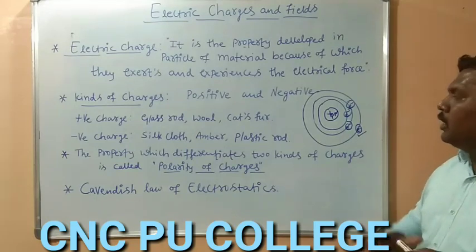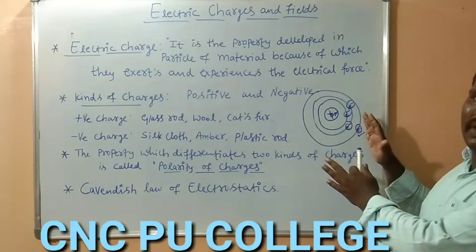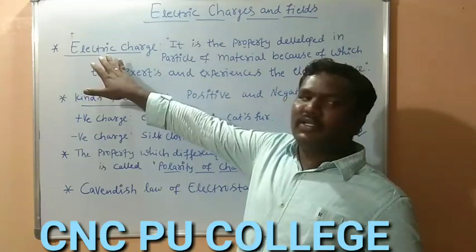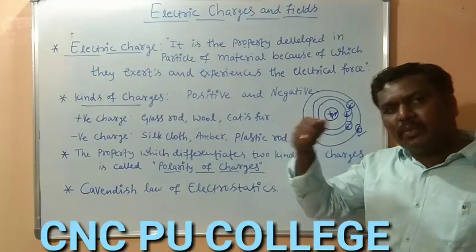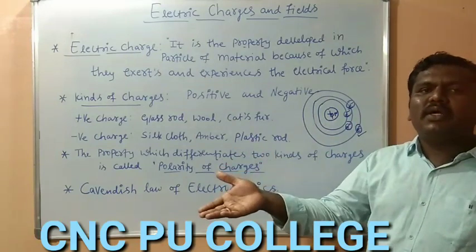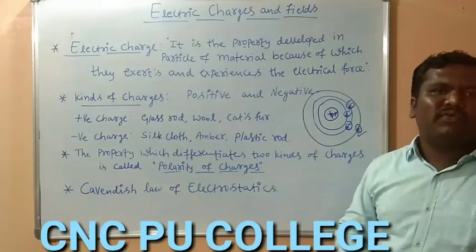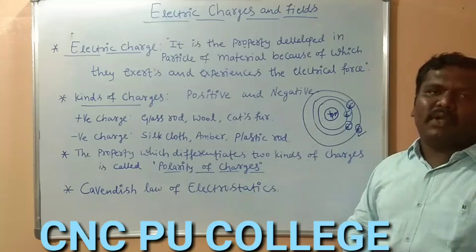So from this basic fundamental knowledge, from the structure of the atom, we are going to study our fundamental definition, that is electric charge. Before combing our hair, there was no attraction between that comb and the small pieces of paper. Just observe that experimentation.